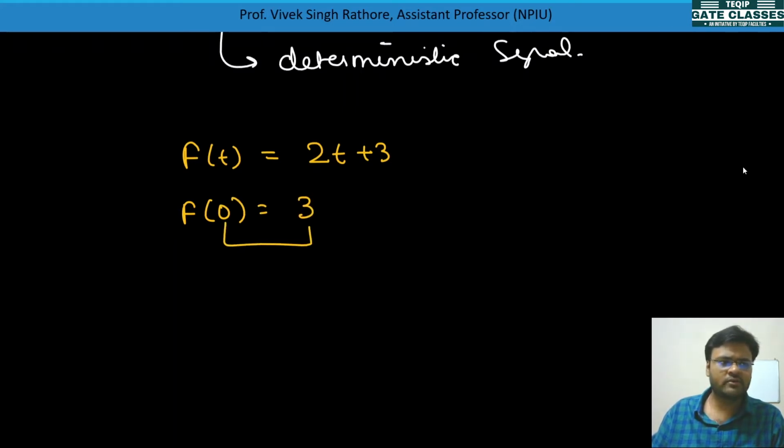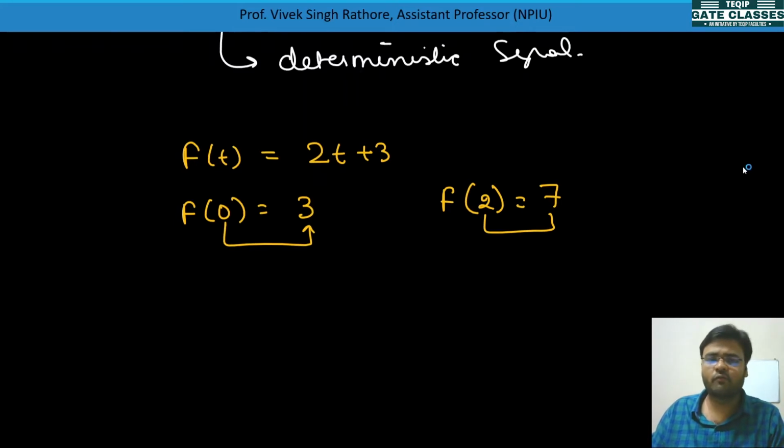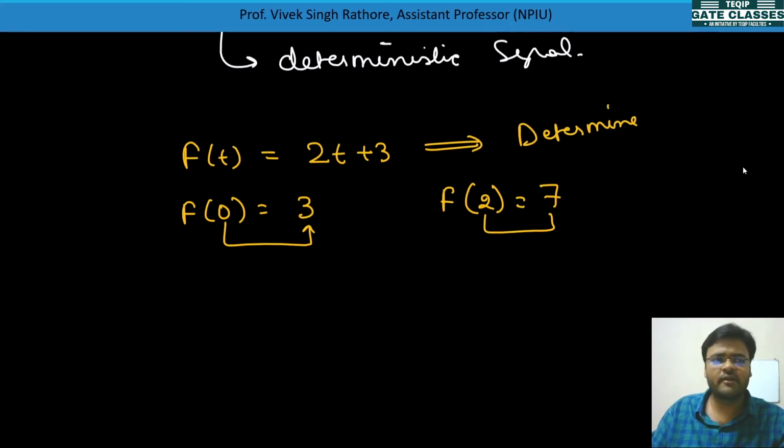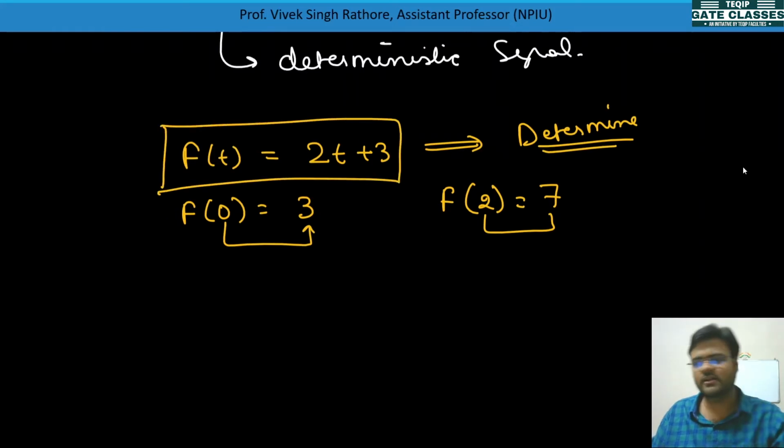So some value is given at t = 0, we know. Let's suppose we need f(2). We'll take 2 into 2, 4, plus 3, 7. So at any time instant you can predict what value will come. This type of signal is called a deterministic signal, which is defined by a well-defined mathematical expression.